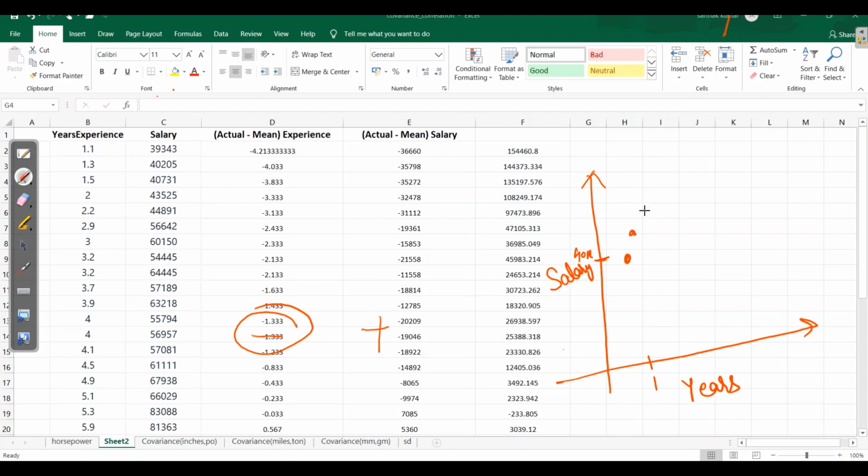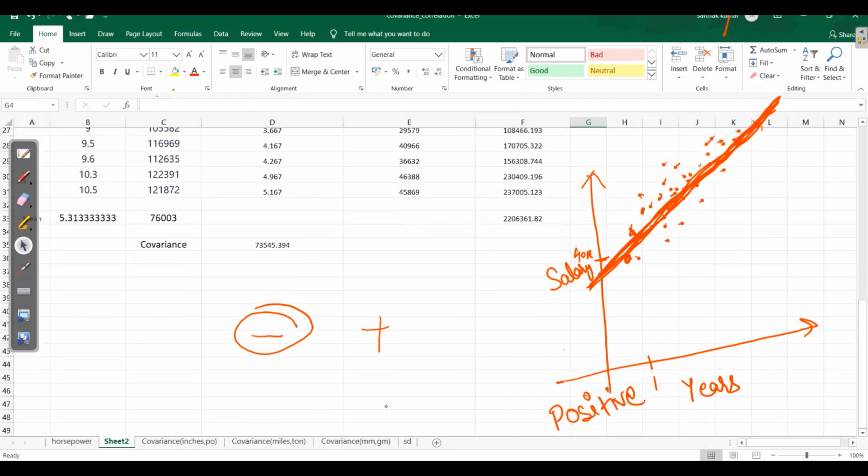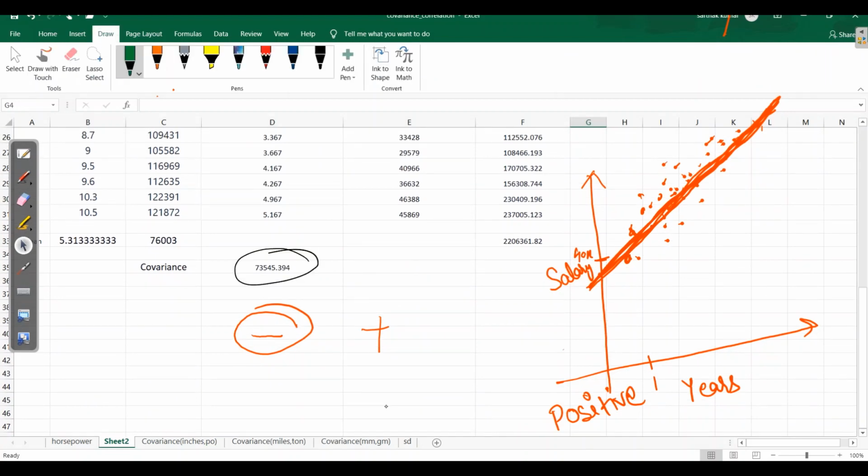For 1.5, 40,000 again, then 43,000, 44,000, and somewhat we will get it like this. And if I plot this, it's sticking around a single line. So when I see this line, it's a positive line. So I can say it is a positive trend line where we have positive covariance.